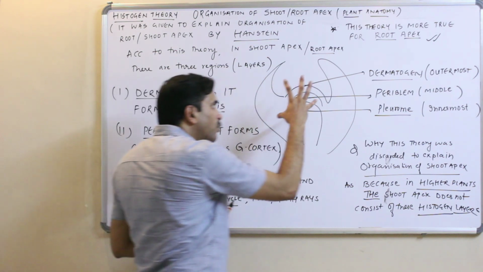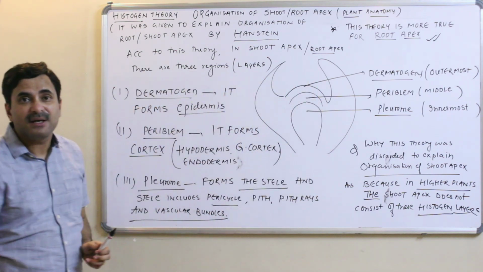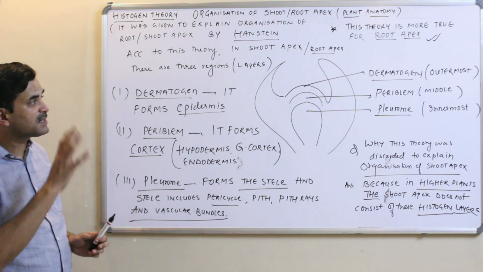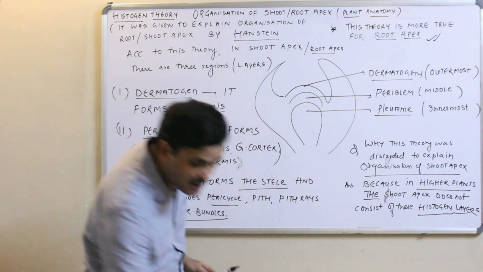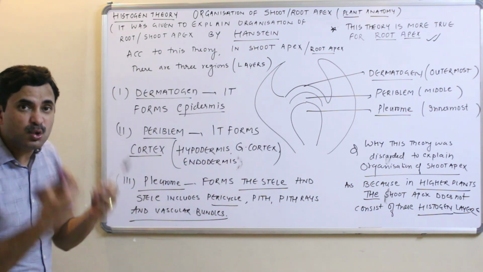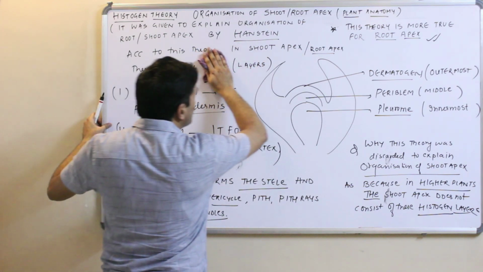But such an organization is not present at the shoot apex, and that's why this theory was discarded for the shoot apex. Now let's talk about the root apex.